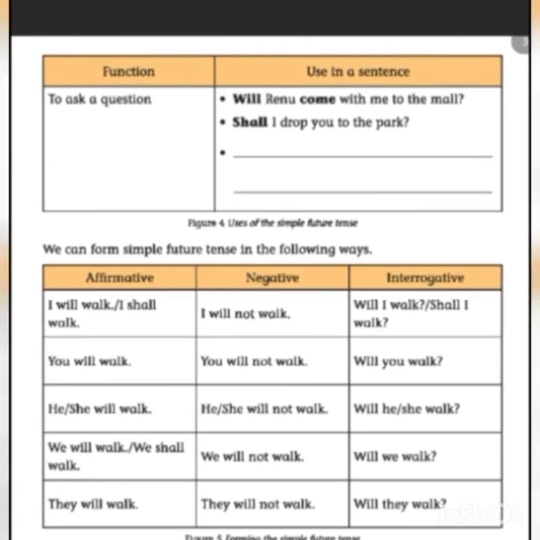I will walk or I shall walk. I will not walk. Will I walk or shall I walk? Next, you will walk, you will not walk, will you walk? He will walk, he will not walk, will he walk? She will walk, she will not walk, will she walk? We will walk or we shall walk, we will not walk, will we walk? They will walk, they will not walk, will they walk? So just go through this tabular column, children.